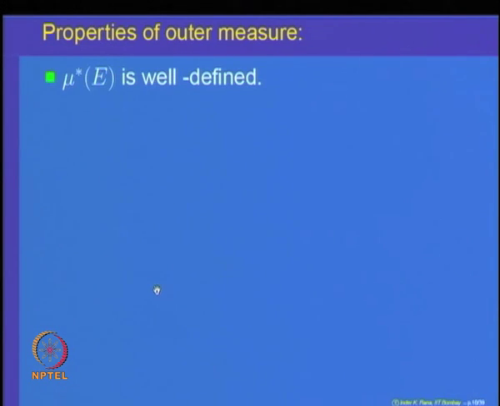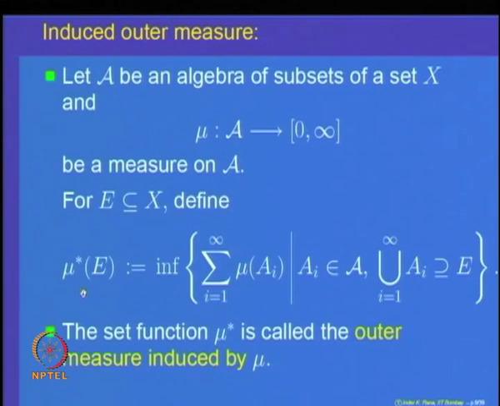The first property we want to say is that mu star is well defined. What is the meaning of mu star being well defined? Let us go back to the definition. Mu star is the infimum of some numbers, and the infimum of a subset of the real line exists if it is non-empty and bounded below. Of course, all these numbers are bounded below, because they are non-negative, so bounded below by 0. Why is this collection non-empty?